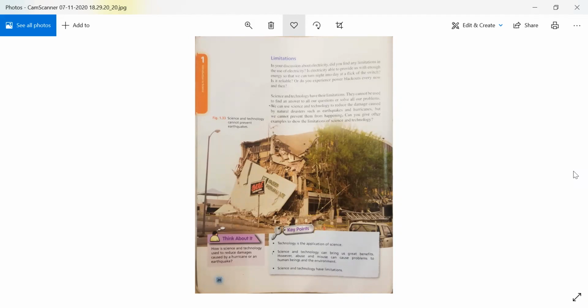Science and technology have their limitations. They cannot be used to find an answer to all our questions or solve all our problems. We can use science and technology to reduce the damage caused by natural disasters such as earthquakes and hurricanes, but we cannot prevent them from happening. Can you give other examples to show the limitations of science and technology?